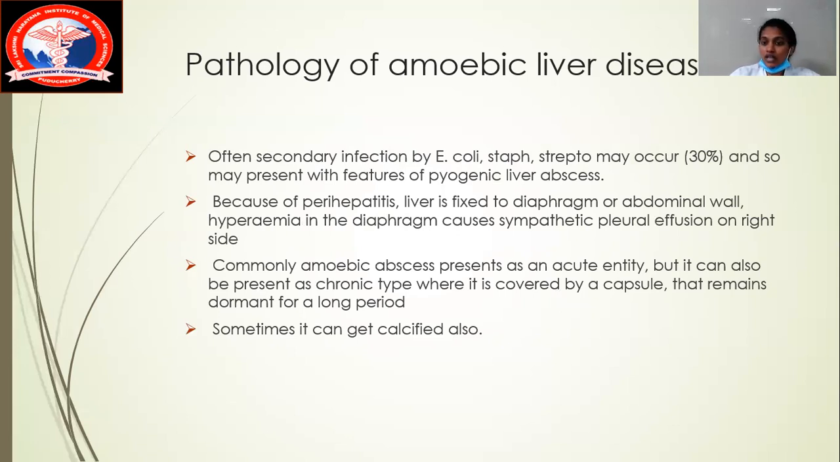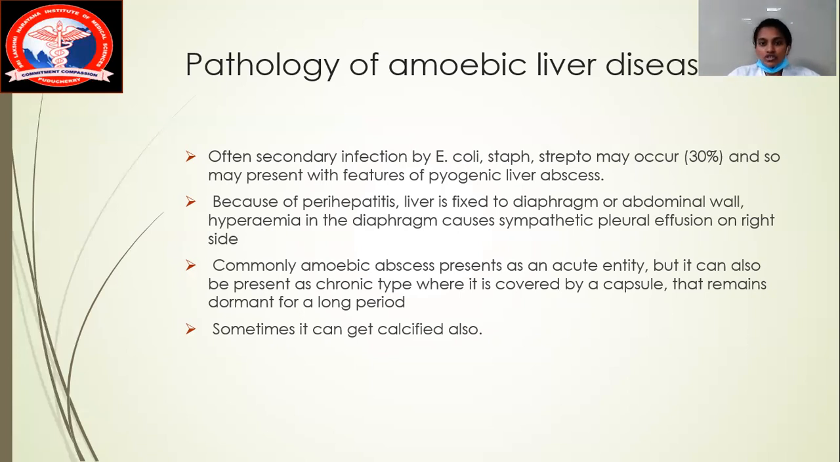Okay, so what happens is that because of the secondary infection, the patient's liver goes into a perihepatitis, and therefore this liver gets fixed to the diaphragm or the abdominal wall. Therefore there is hyperemia in the diaphragm, causing a sympathetic pleural effusion on the right side. As we know, in all human beings the liver is on the right side, and if the patient has a liver on the left side, it is called situs inversus. Most commonly the patients have the liver on the right side. Therefore, the fixation occurs to the right diaphragm and the right side of the abdominal wall, so there is a reactionary pleural effusion seen on the right side only.